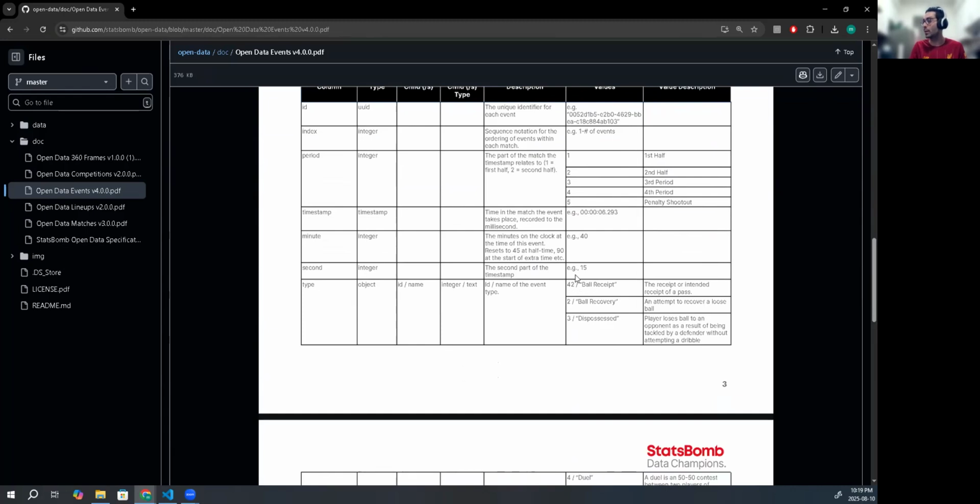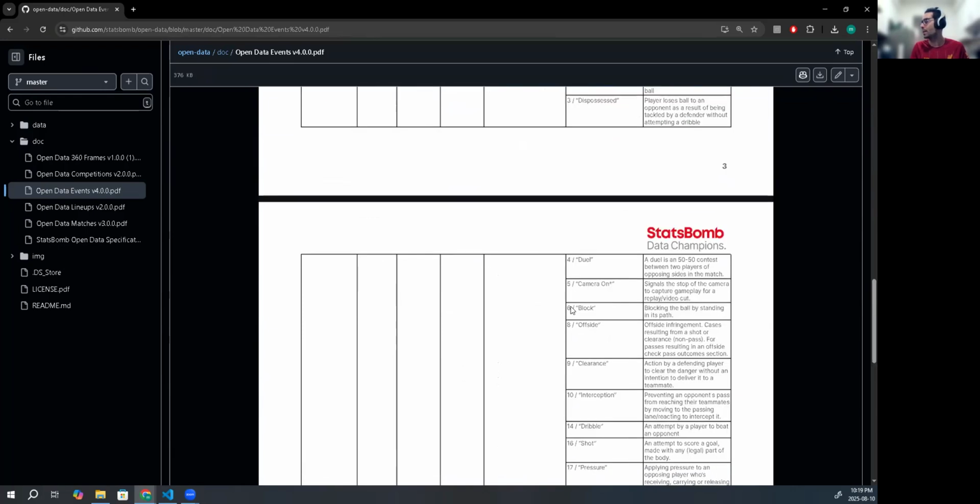Sometimes you might want to check this for the numbers. I tested ChatGPT on this and it actually knew all these numbers. I guess it has seen this type of thing. For example, event type 42 is a ball receipt by someone, and dispossessed is event type ID 3. So it knew these things.